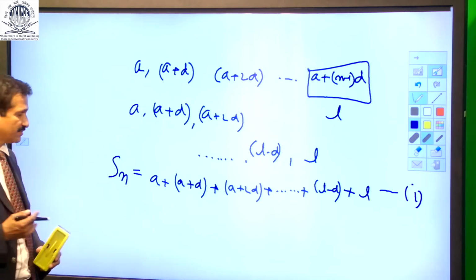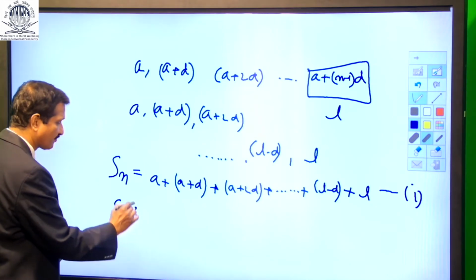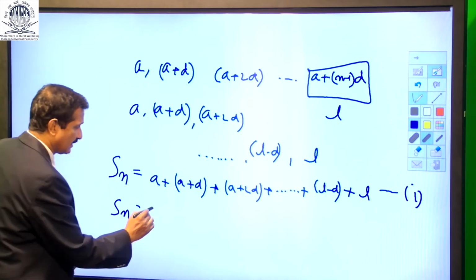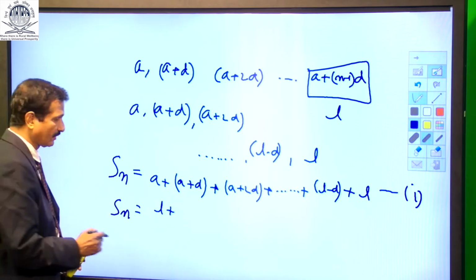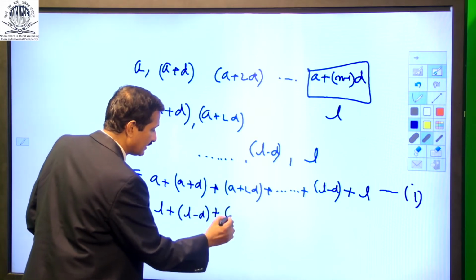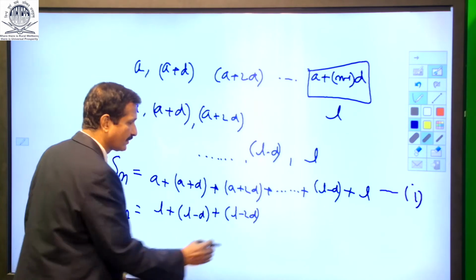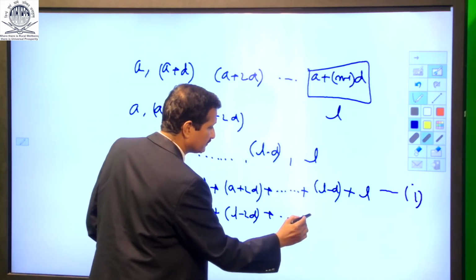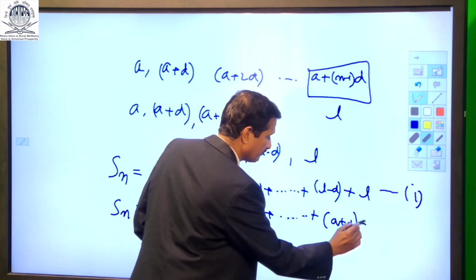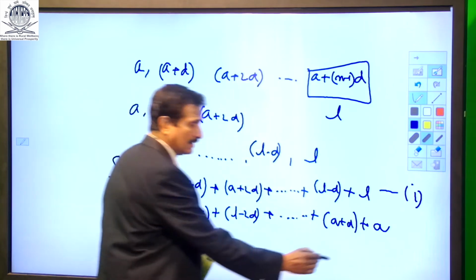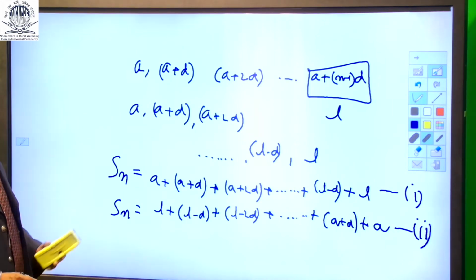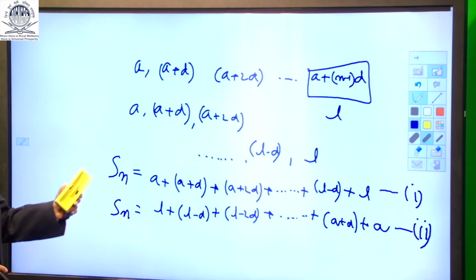Let us now reverse the terms and write it. I can write this Sn as, writing in the reverse order, L plus L minus D plus L minus 2D plus so on, plus A plus D plus A. Let us name this as equation 2. Let us add these two equations 1 and 2.